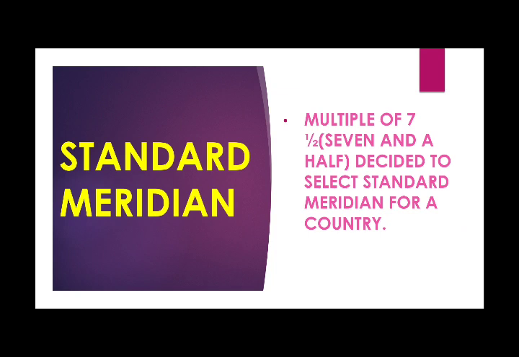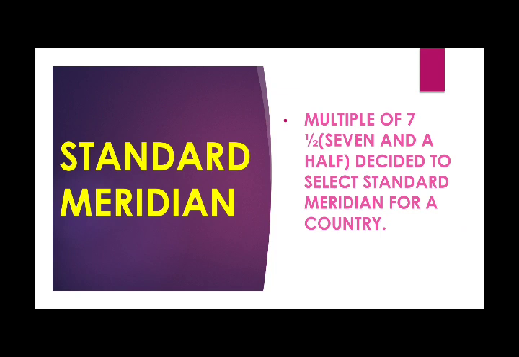In this way the standard meridians are made in the countries, and a particular time is followed everywhere. So all the countries decided that we will keep a particular number to make the standard meridian in the world, and that number is 7.5 degrees. 7.5 degrees of what? Of longitude.